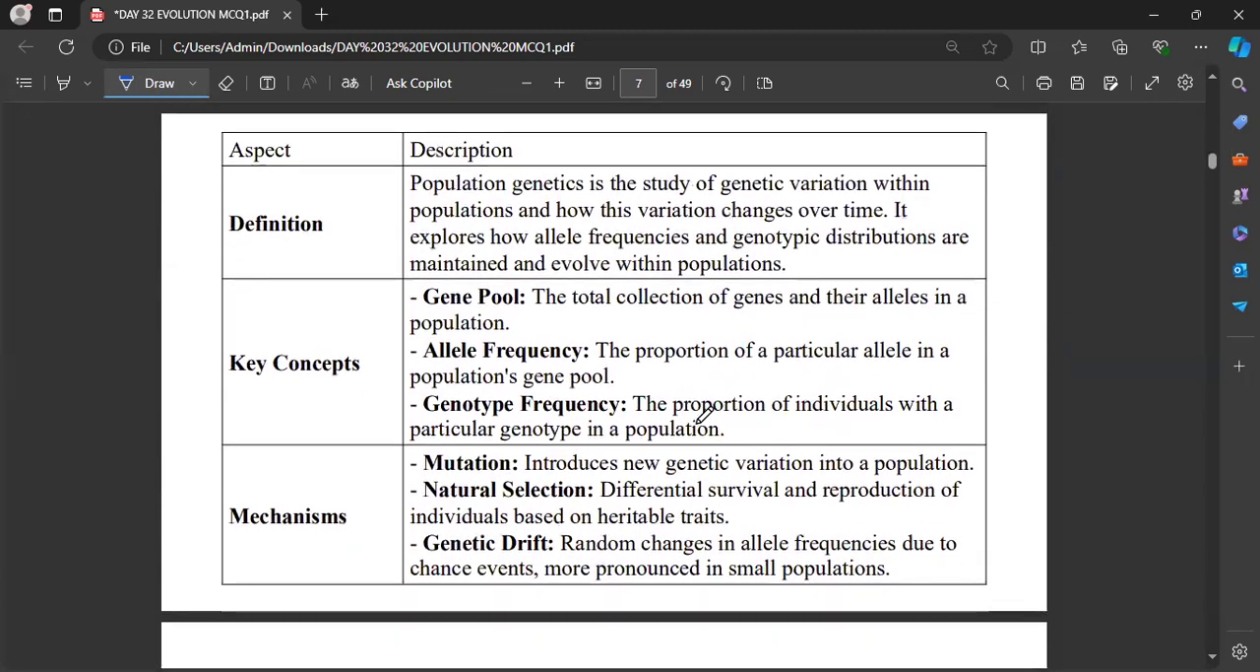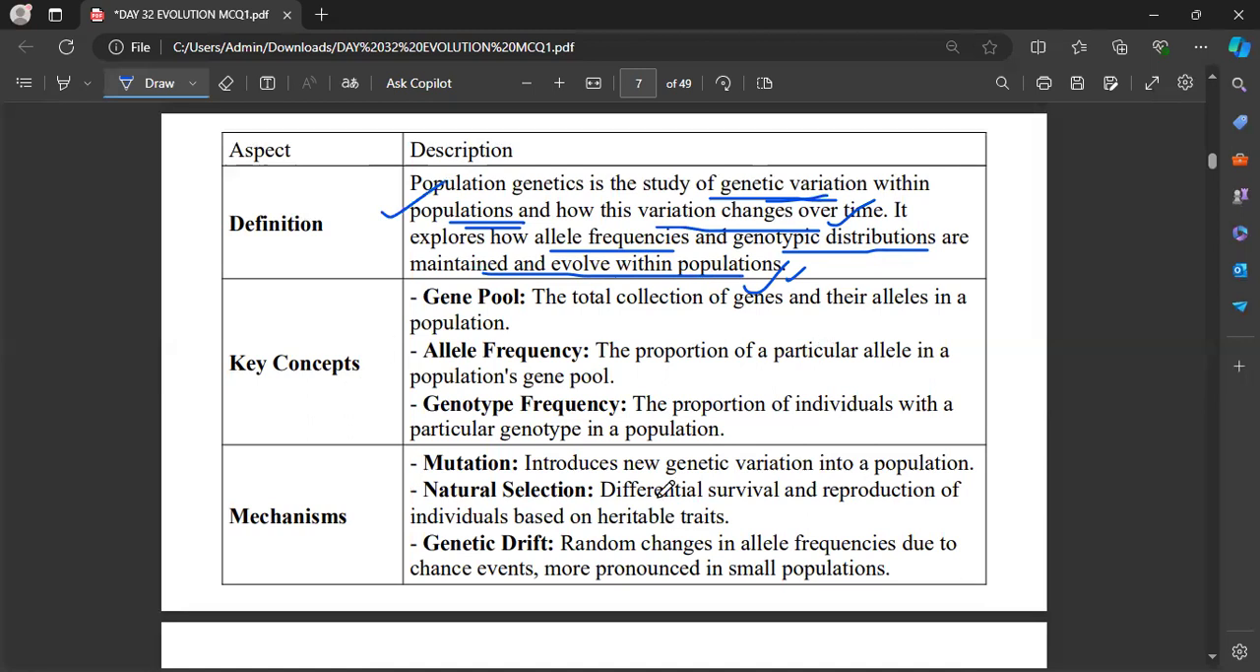Now, population genetics. Population genetics is related to the study of genetic variation within a population, and how this variation changes over time. It explores how allele frequencies and genotypic distributions are maintained and evolved within the population. Within a population, how the allele frequencies have changed, and how the genotypes are distributed and maintained. Everything will be analyzed at a molecular level. That is what we call population genetics.